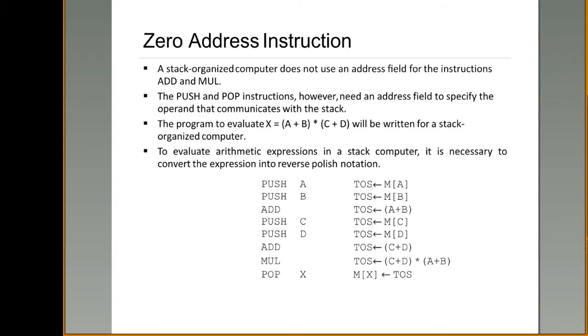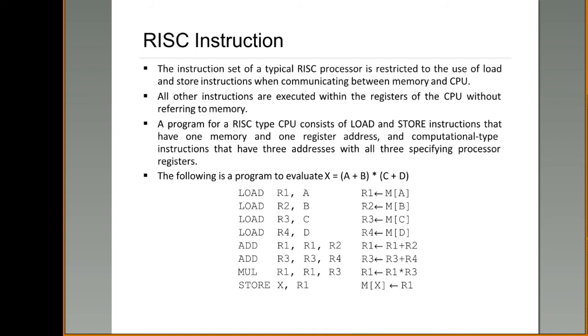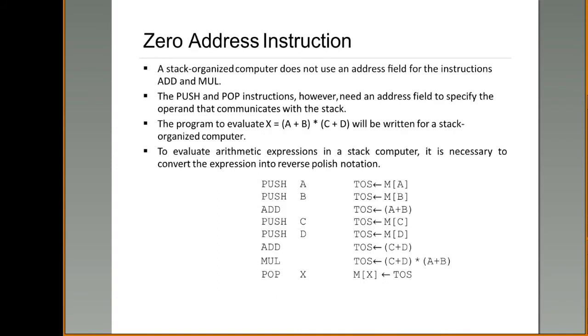First, what you have to do? You need to convert this into a postfix expression or reverse Polish notation: A B plus, C D plus, followed by star. First element is A, which is an operand. When you encounter an operand, you need to push it into the stack. So first push the operand A into the stack. Now the top of the stack has the value present at memory location A.